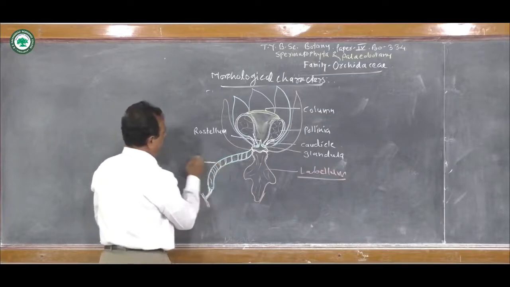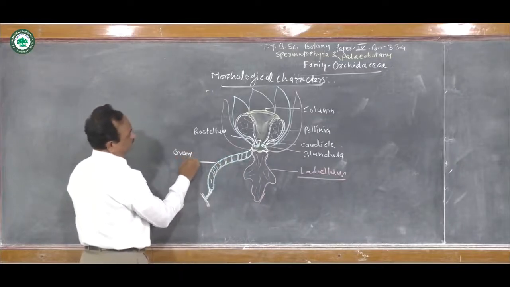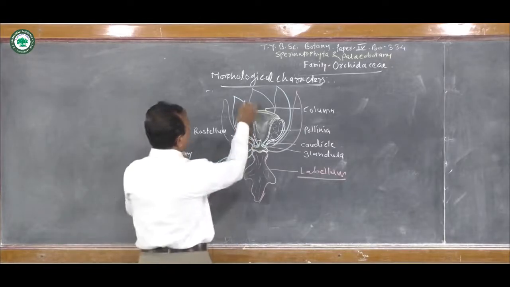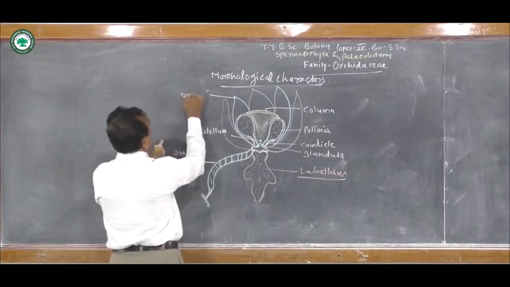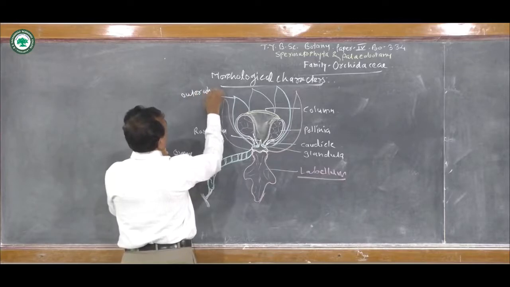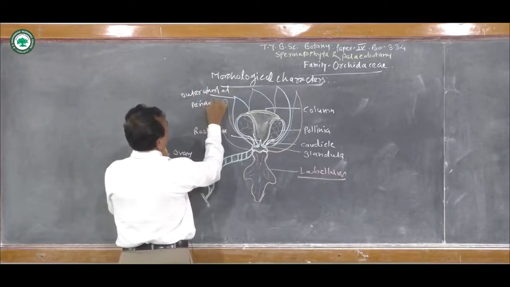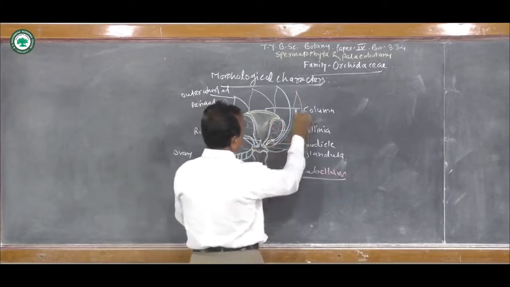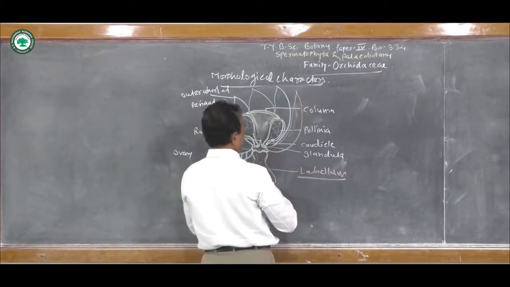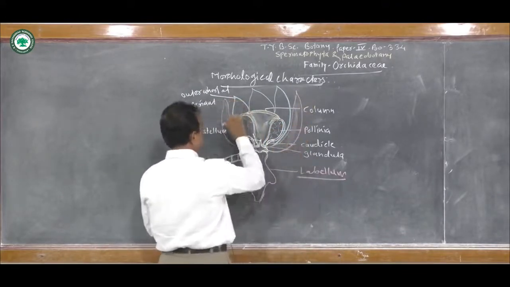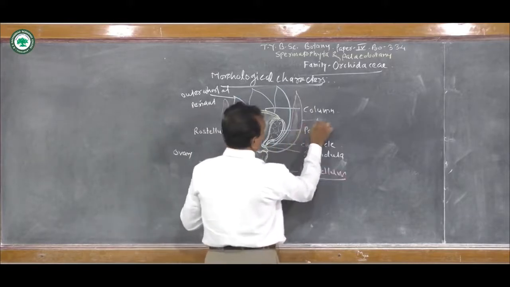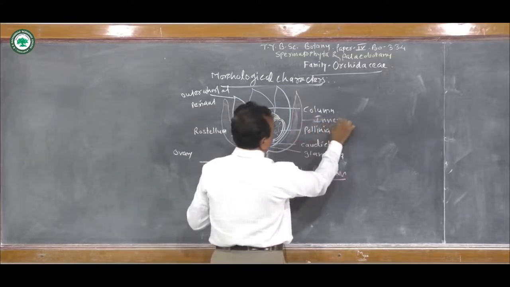So this is the ovary. This is the outer whorl of perianth. This is the inner whorl of perianth, having this labellum.